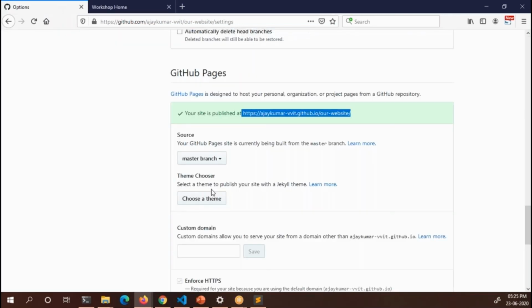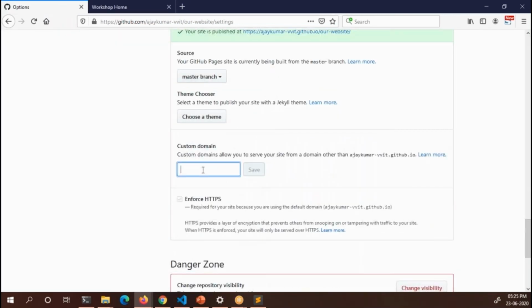If you want, you can also give a custom domain here. For example, let us say you got a domain name like ourtraining.com, and save. Now instead of this URL, this domain name will be used. Okay, but for this you need to buy this domain. We don't have a domain, so we will simply skip it.